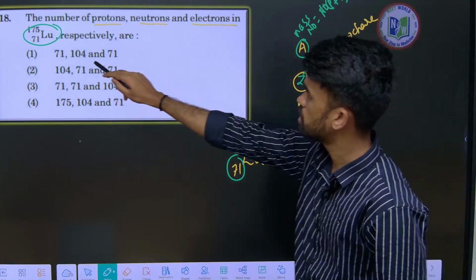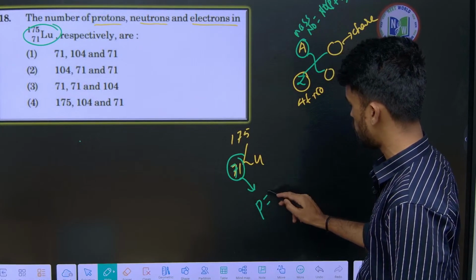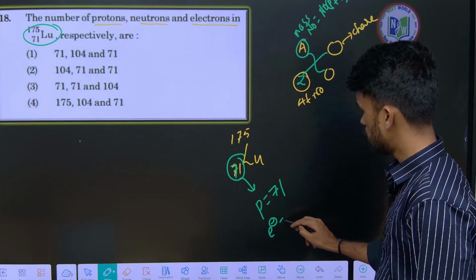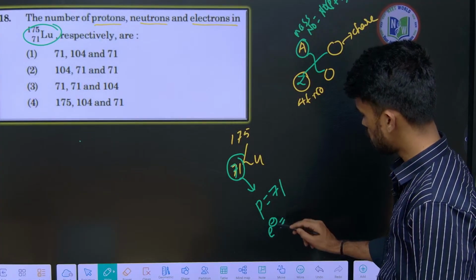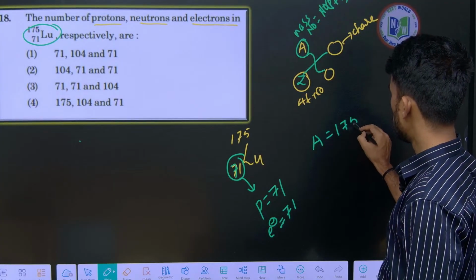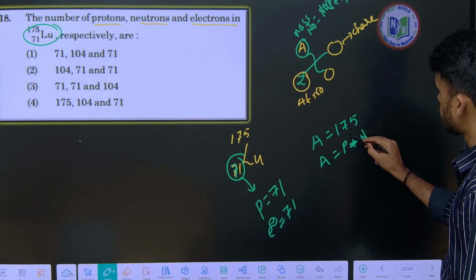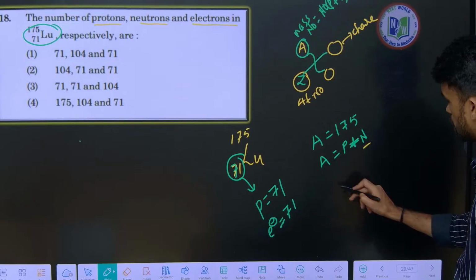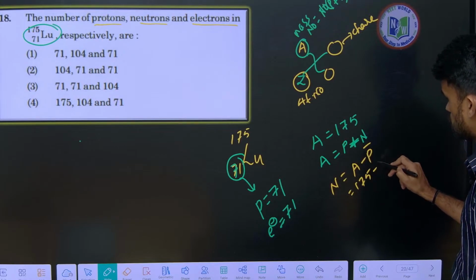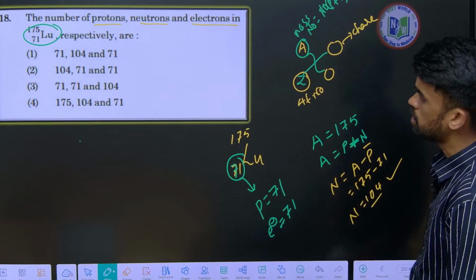In the given question, the number of protons is the number mentioned, 71. The number of electrons in an atom in its atomic form is the same, so electrons are also 71. Now the mass number is given as 175. Mass number A equals the number of protons plus neutrons, so the number of neutrons equals A minus P. A is 175, P is 71, therefore the number of neutrons will be 104. That is the final answer.